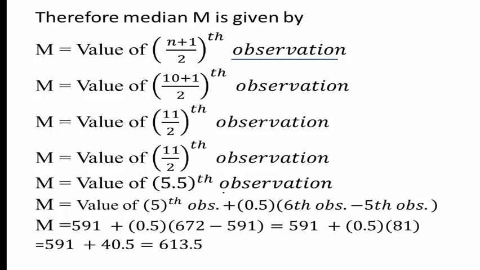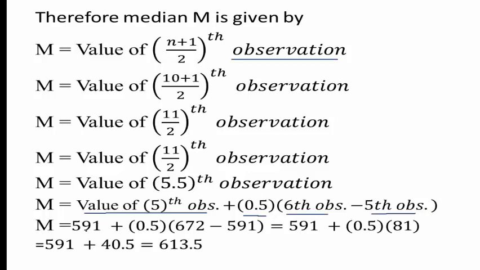So how can you calculate the 5.5th observation? To calculate the 5.5th observation, we first take the value of the 5th observation, plus 0.5 into the 6th observation minus the 5th observation. This is the way to calculate the 5.5th observation.